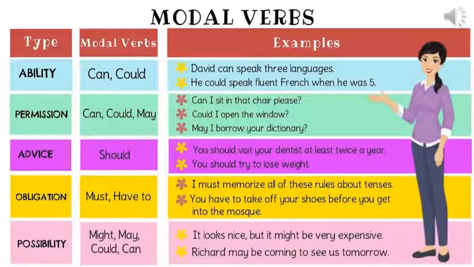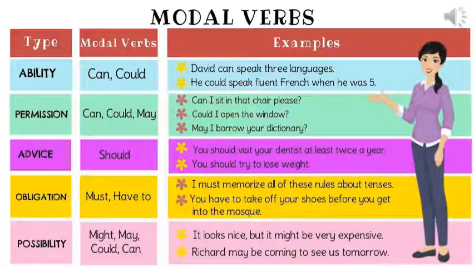A verb used to express the mood or attitude of a speaker is called a modal. They are auxiliary verbs that express possibility, ability, certainty, suggestion, permission and so on. Also, modals are a type of auxiliary verbs as they cannot stand alone in a sentence. They are always followed by a main verb in a sentence. Here we have types of modal verbs which show ability, permission, advice, obligation, possibility and there are many more which are given in the book, which we will do later on.